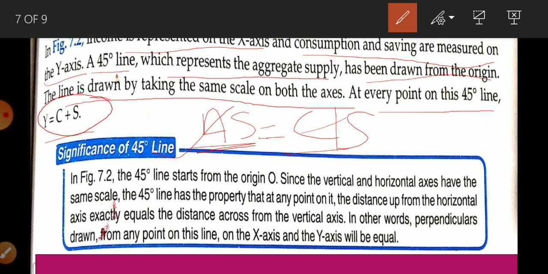So we are going to learn here. The 45 degree line starts from the origin O, since the vertical and horizontal axes have the same scale.